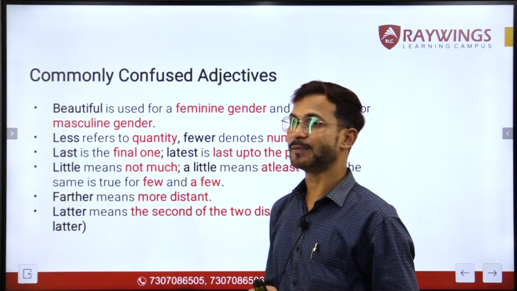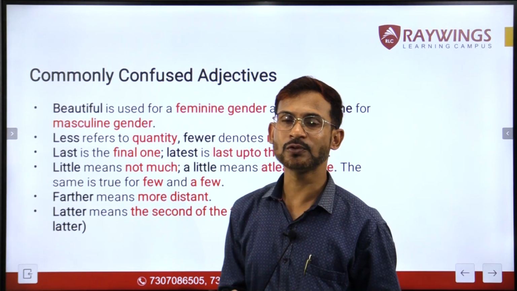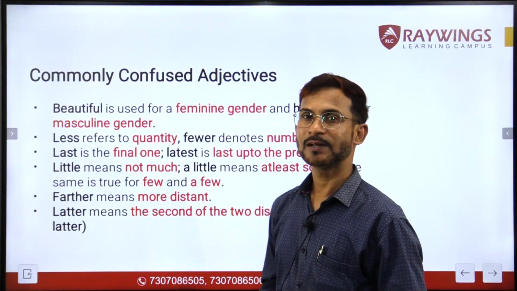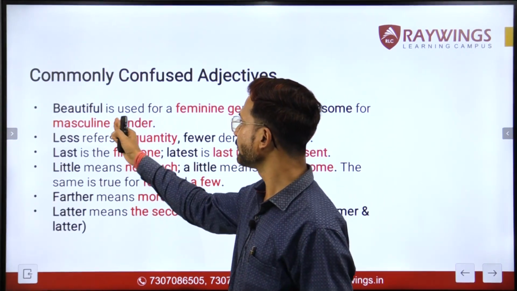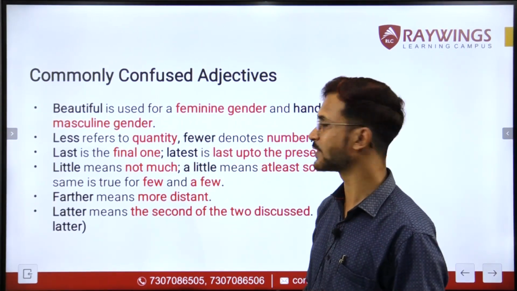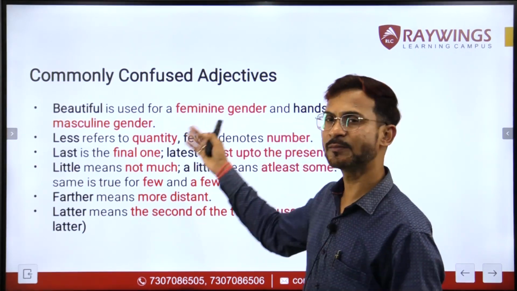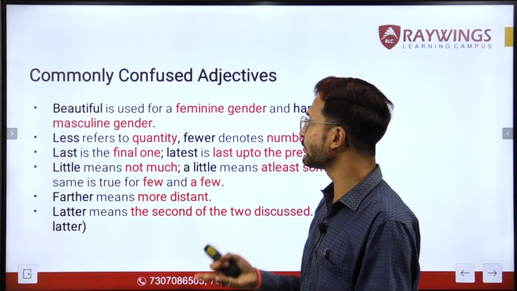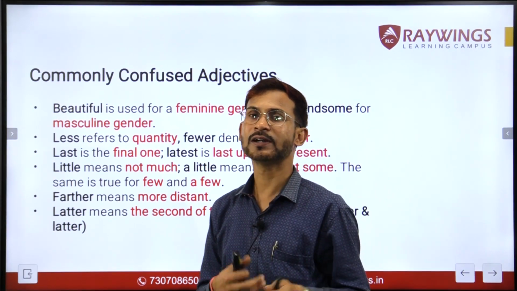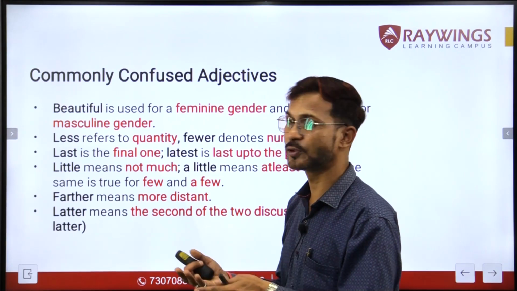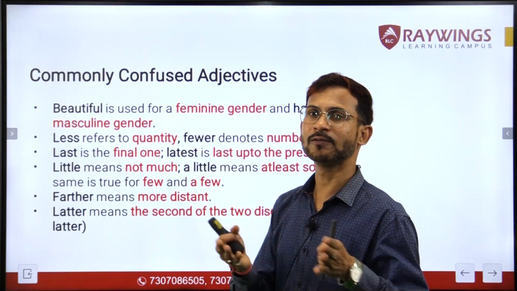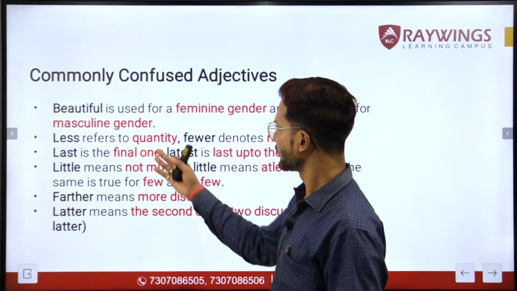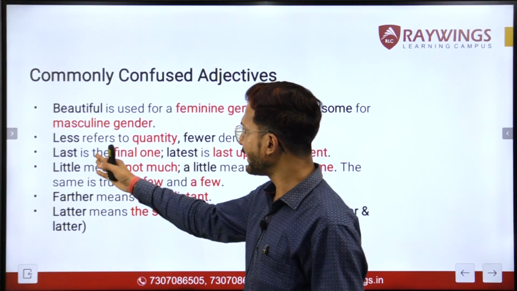Now, certain commonly confused adjectives which we use in our day-to-day lives are beautiful and handsome. You have to always remember that beautiful is used for feminine gender, whereas handsome is used for masculine gender. So, you never say a beautiful man, or a handsome woman or a handsome girl. You always say a beautiful girl or a beautiful woman, and you always say a handsome boy or a handsome man. Now, next one is less.